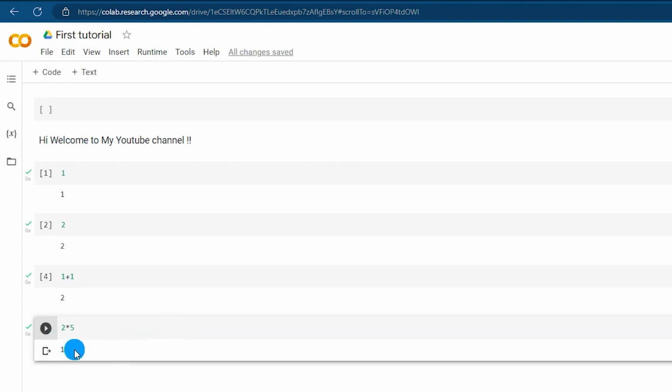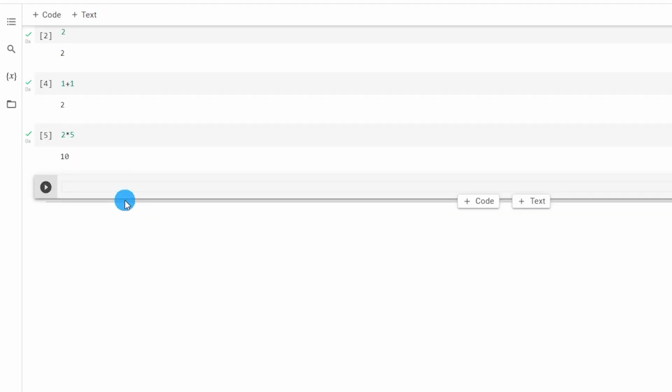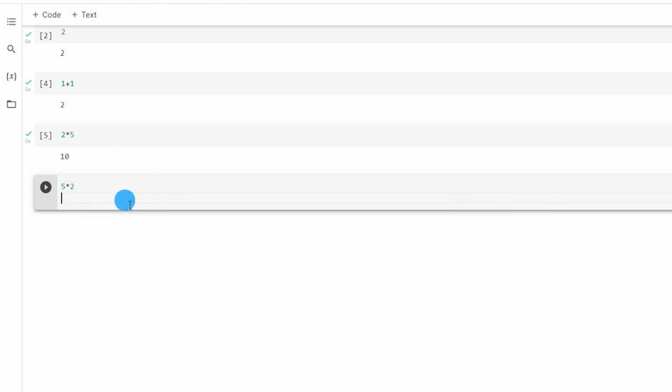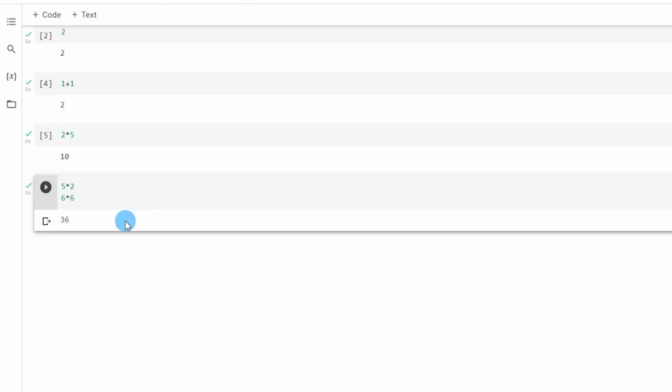Now these are obviously very basic calculations. Let's add another cell and type in 5 into 2 here, and then on the next line I'm going to do 6 into 6. If I run this code, what is the output going to be? Let's see. The output here is only 36, but I was also expecting the output of 5 into 2, which is 10. But Python recognizes only the last line and prints that value as output.